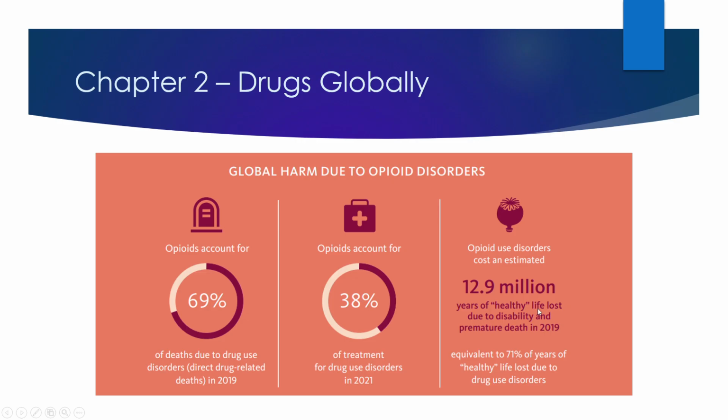So what they're getting at here, the big story, is that when it comes to a healthy life being lost, not being healthy anymore, or in the worst case scenario, overdosing and dying, opioids account for the biggest chunk of the loss in healthy lives being lived by people around the world when we're talking about the drug use disorders. It's another way of saying that opioids are the biggest problem here.